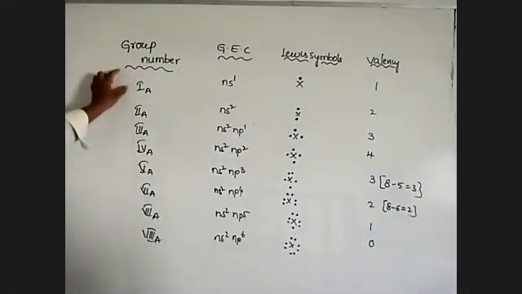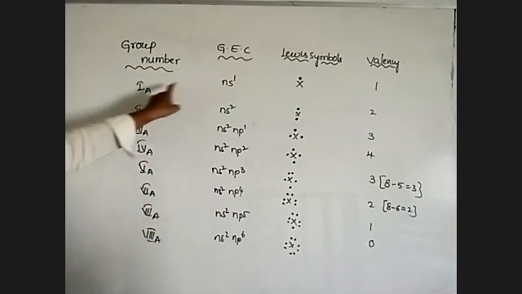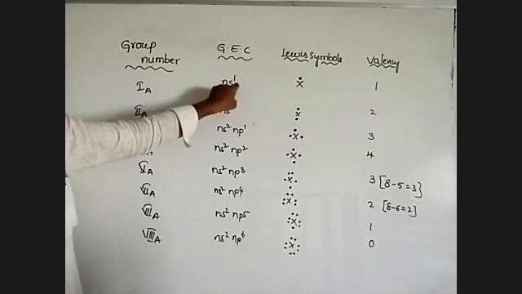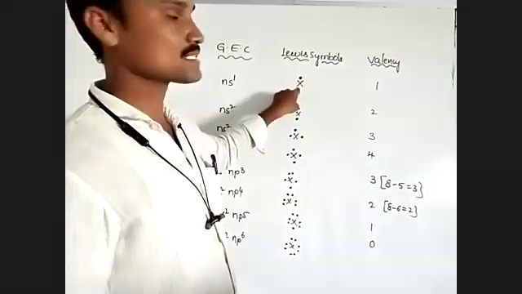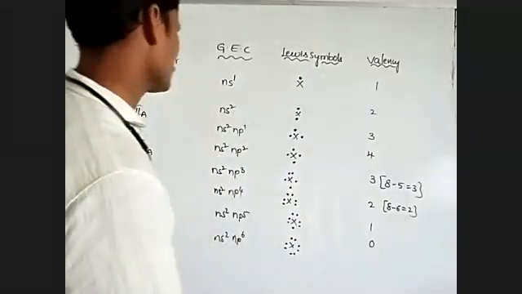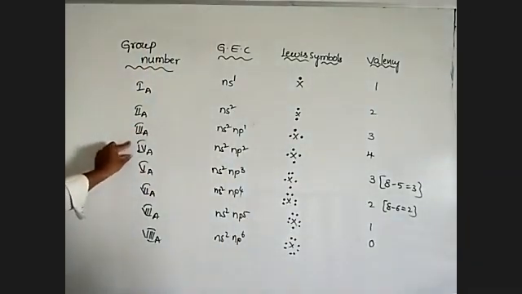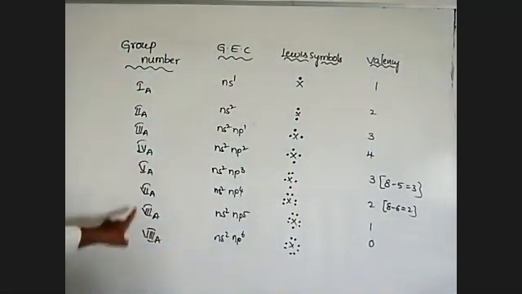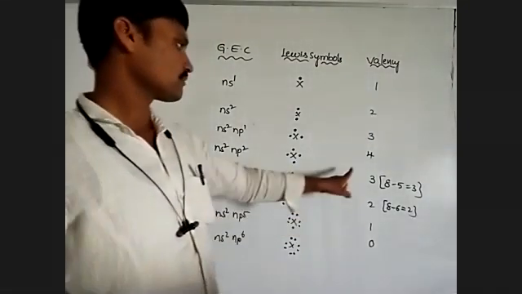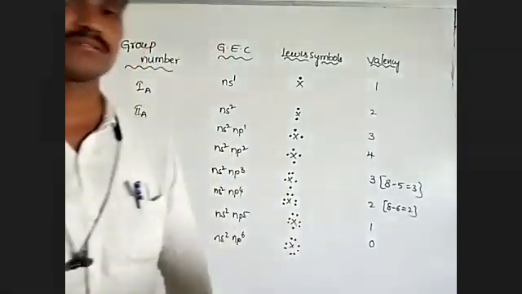So this is the group number and general electronic configuration. For the first A, ns1, only one valence electron, so it will be one dot on the X. So valency is 1. Generally, from first A to 4th A, valency is equal to its group number. From 5A to 8A, valency is equal to 8 minus group number.